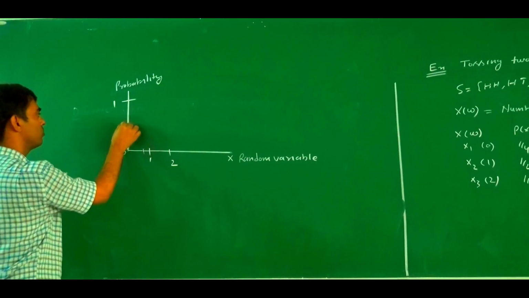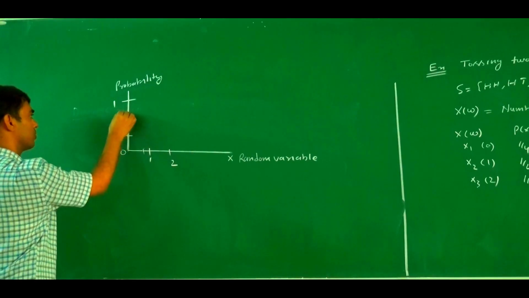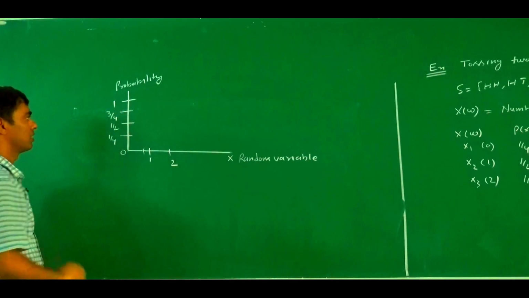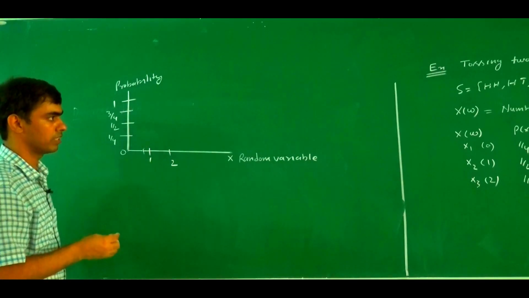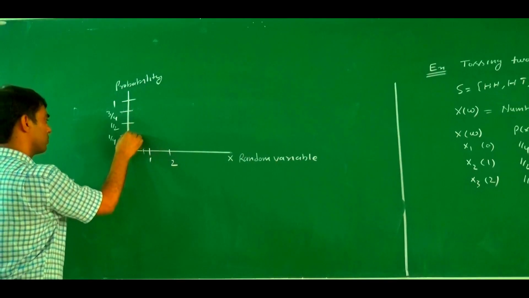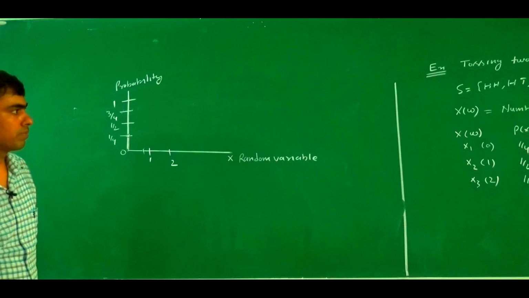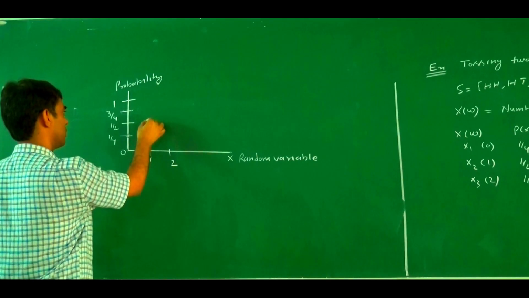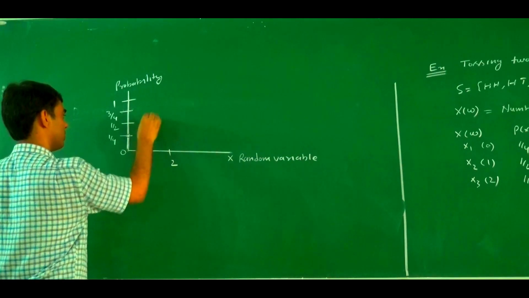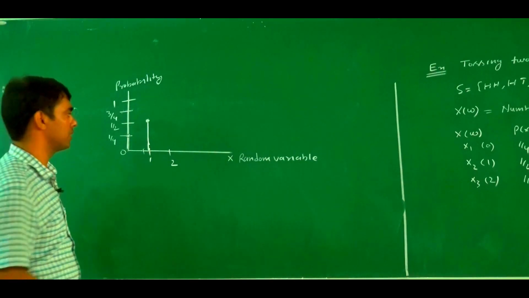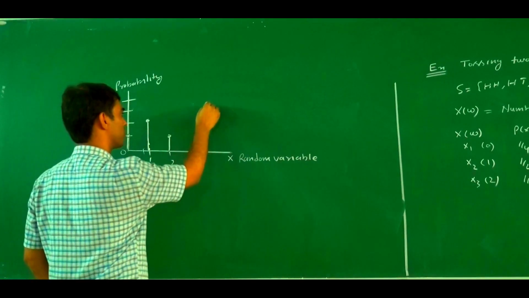If this one is 1 by 2, and this one is 1 by 4, then this one is 3 by 4. So at 0, what is the probability? Probability is 1 by 4. So this one is the notation. At 1, what is the probability? Probability is 1 by 2. At 2, what is the probability? Probability is 1 by 4. This one is called what? This one is a probability distribution.